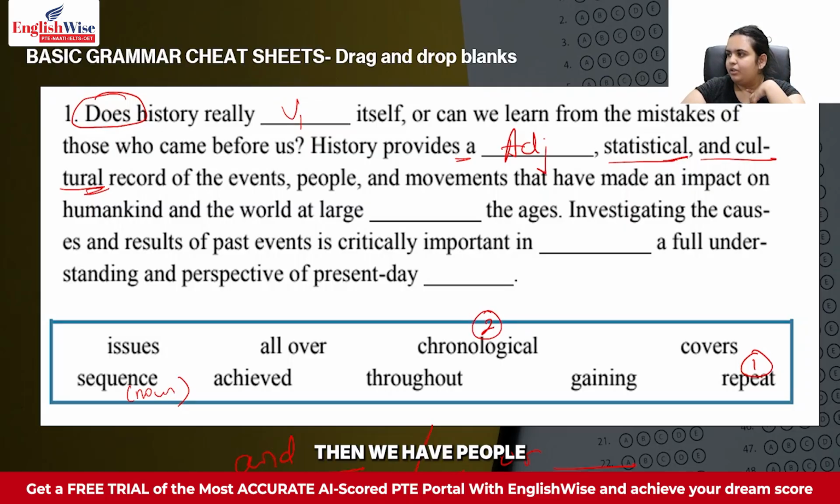Then we have people and movements that have made an impact on humankind and the world at large. Dash the ages. Now, one thing that we always know is whenever you're talking about time period, or you're talking from something from start to the end, you use the word throughout. I need to cover the room with carpet throughout the floor. That means from start of the floor to the end of the floor. The same way, whenever something is covered from the start of the time to the end of that time, that means it uses throughout. So throughout is my third answer over here.